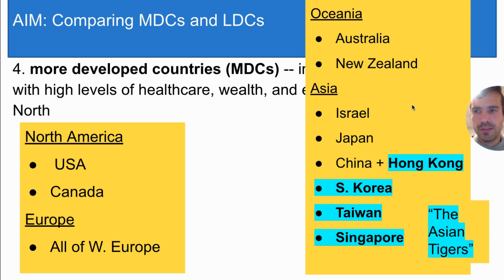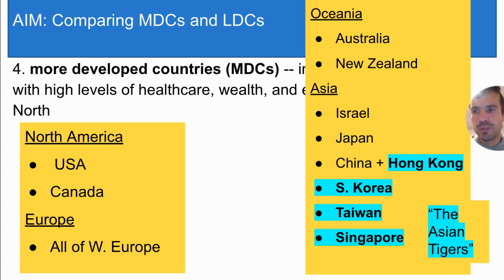Take a look at these last four names on the list. Hong Kong, along with the countries of South Korea, Taiwan, and Singapore, are called the Asian Tigers because they experienced rapid industrialization in the 1960s. We're not going to talk more about the Asian Tigers in this unit, but this is a good time to learn that nickname, Asian Tigers, because we will come back to it next semester.